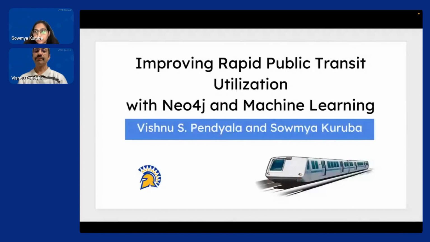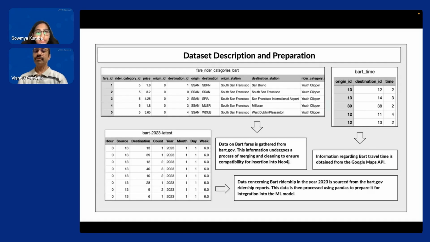Now that we have an idea about the project objectives, let's look at our project flow. So our project's primary data set is sourced from the official BART website, which is accessible at bart.gov. It has a comprehensive set of data which has the information regarding ridership fare, which is crucial for our analysis. We are going to consider three types of data, mainly the fare related data, which is sourced from bart.gov.